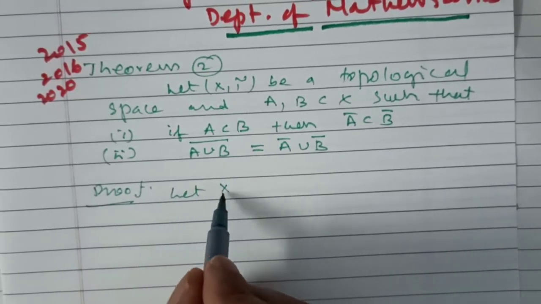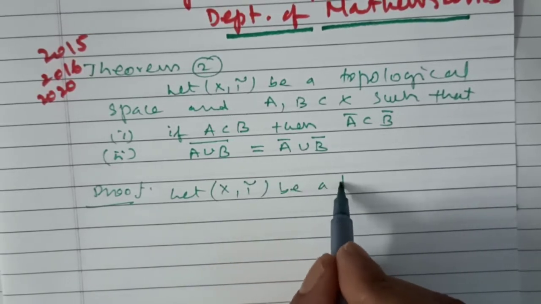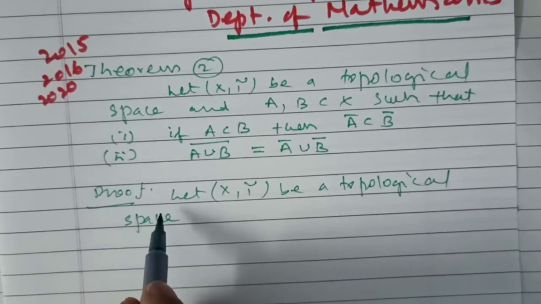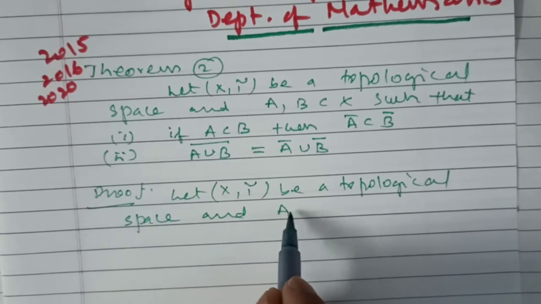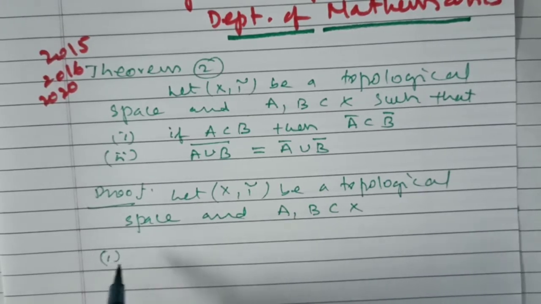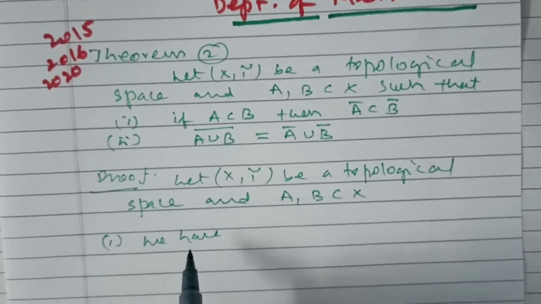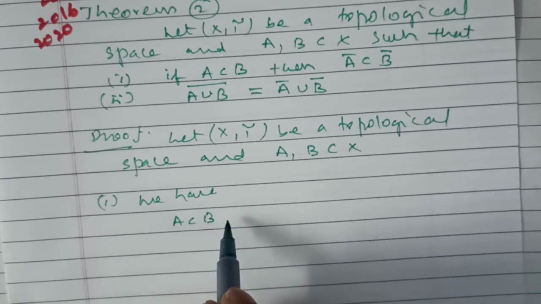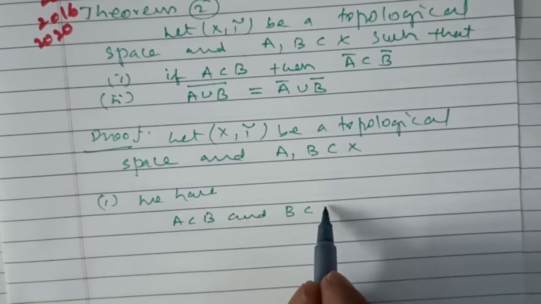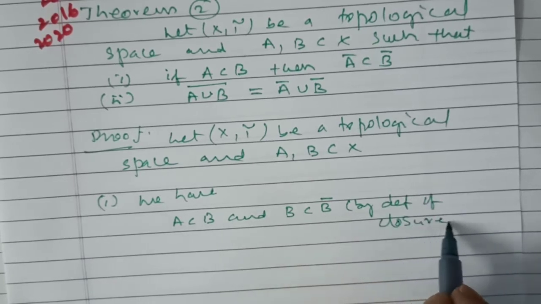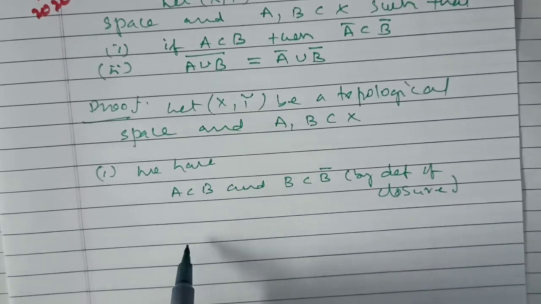Let (X, τ) be a topological space, and A, B subsets of X. First one, we have A is a subset of B, and B is a subset of B bar by definition of closure.